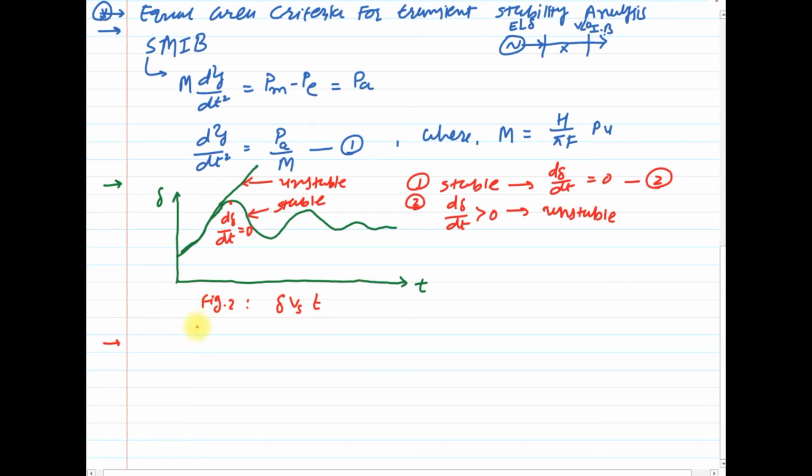And the next step is to multiply this equation number 1 on both sides by 2 d delta by dt. With this factor, we have to multiply equation number 1.